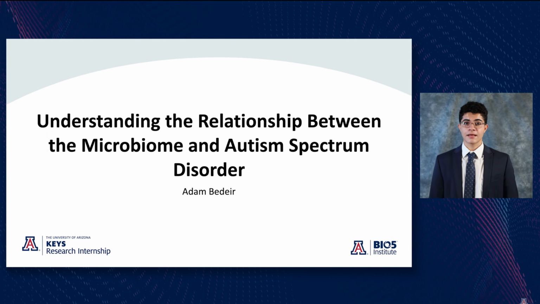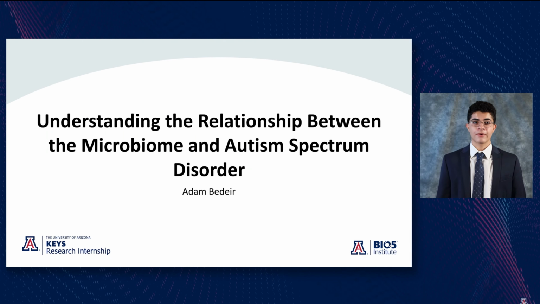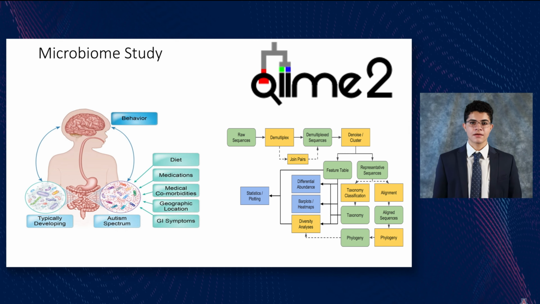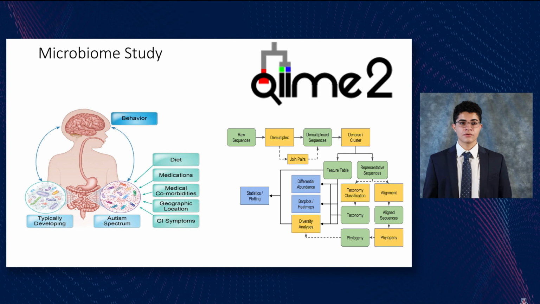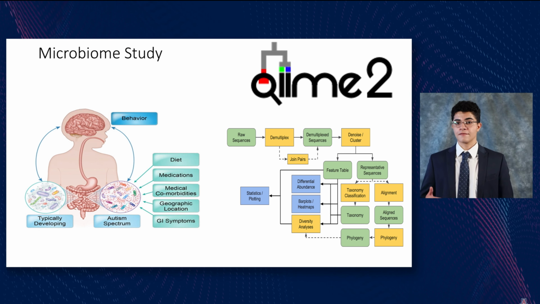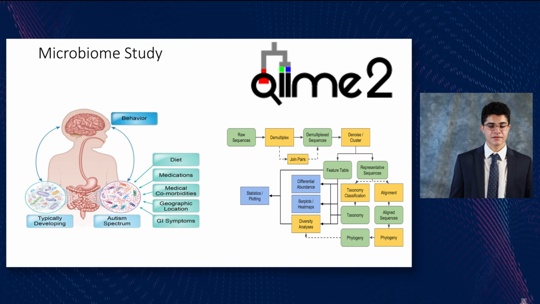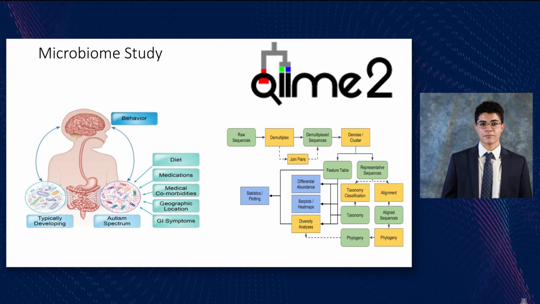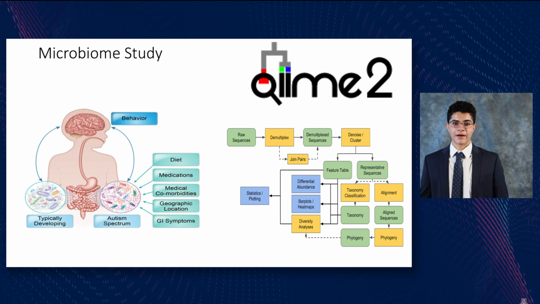I worked in Dr. On's lab over the course of the summer to study how the microbiome relates to overall human health, in this case specifically autism spectrum disorder. Now, the microbiome is related to a whole slew of different diseases. This includes cardiovascular disease, digestive disease, and the focus of this study, psychological diseases. What we wanted to find out is if there was any correlation between autism spectrum disorder, the presence or absence of it, and the overall microbiome.